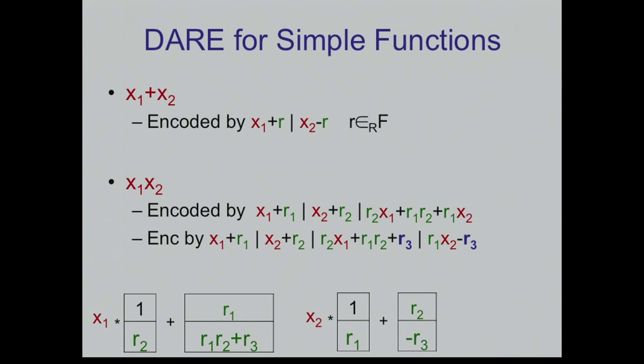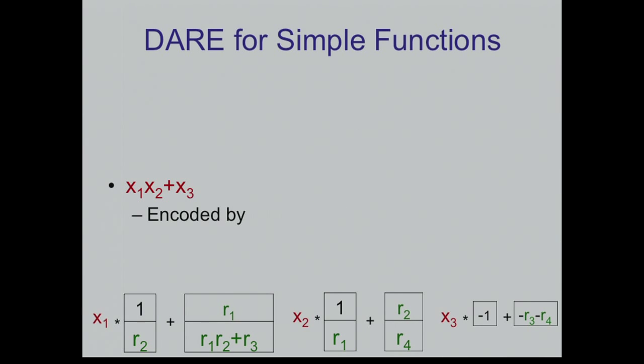This is a vector representation of this encoding, so you can just write it like this, exactly like in the previous picture of a decomposable affine randomized encoding. You could do similar tricks for any finite monomial or any finite polynomial. In particular, I'm going to be interested in this specific degree 2 polynomial, which takes x1, takes the product with x2 and adds x3. You can tweak the previous encoding to get this encoding. And I'm going to call this thing the affinization gadget.